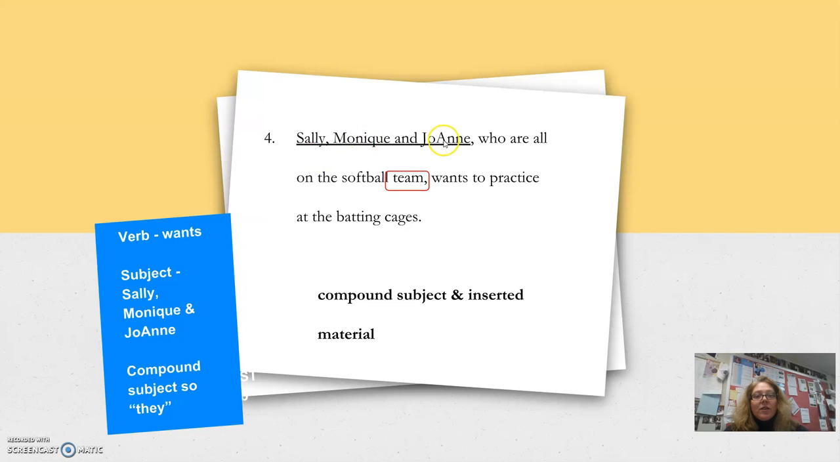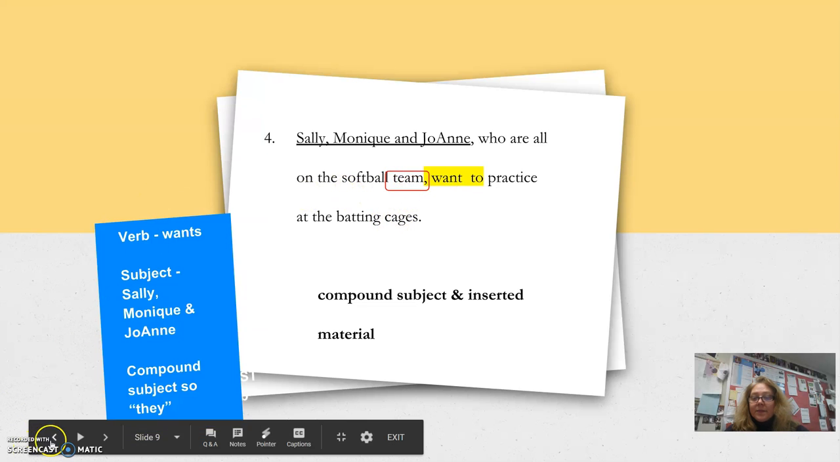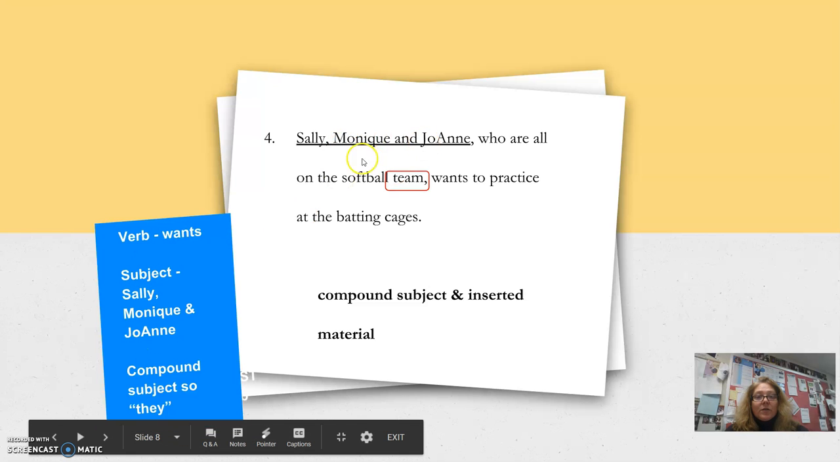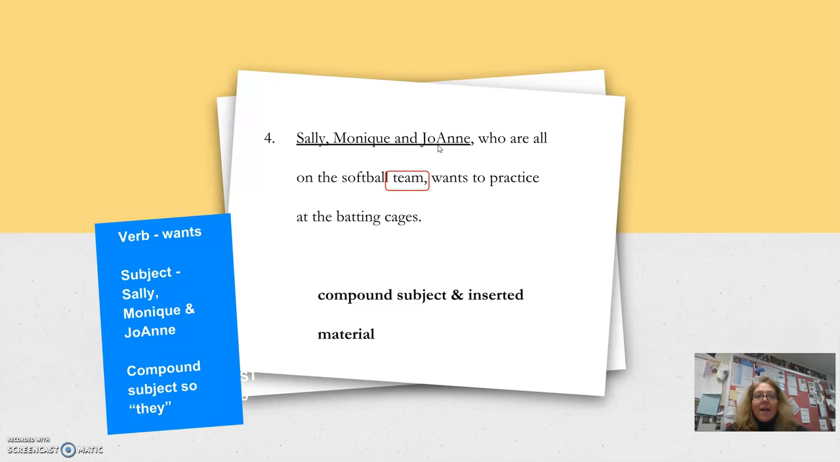Number 4 says, Sally, Monique, and Joanne, who are all on the softball team, wants to practice at the batting cages. The verb is wants. It shouldn't be team. So that circle should be on wants. And then who wants? Sally, Monique, and Joanne. They are the plural subject. They all go together. Anytime you have a compound subject, it will always be plural. So do we say they want or they wants? We say they want, and therefore you have to get rid of the S and make it want. Again, this circle should be on want. This is compound subject, and notice there is inserted material here. But compound subject was what I was going for.